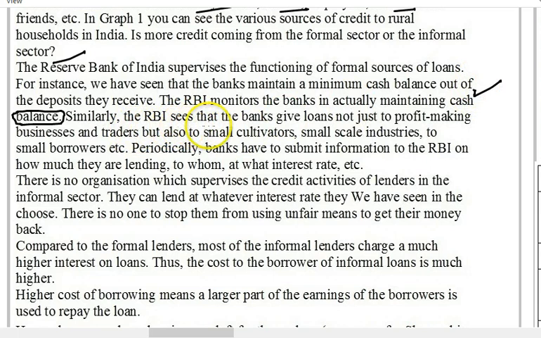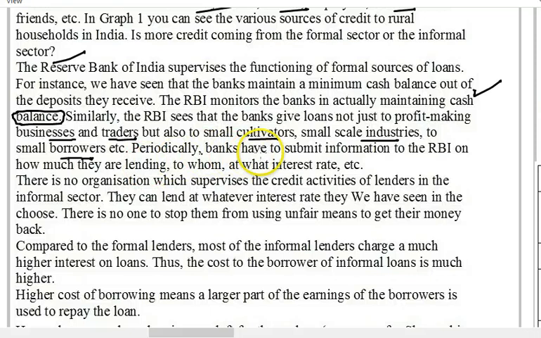Similarly, the RBI sees that the banks give loans not just to profit-making businessmen, businesses and traders, but also to small cultivators, small scale industries, small borrowers, etc. Because banks, being public sector banks, are not supposed to cater only to the needs of big houses, big businessmen, rich people or traders, but are also required to give loans to others too, that is, small cultivators and farmers.